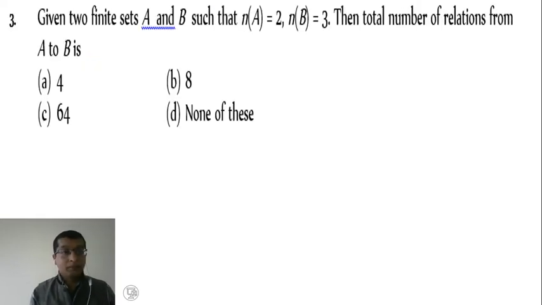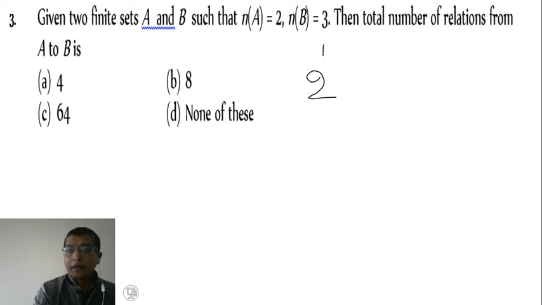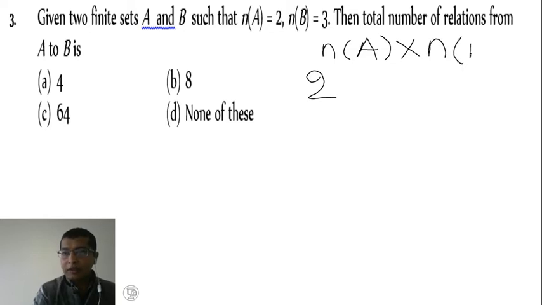Right. Next, third example: given two finite sets A and B such that n(A) equals 2, that is the cardinal number of set A equals 2, n(B) equals 3, cardinal number of set B equals 3, then the total number of relations from A to B is... The total number of relations is given by the formula 2 raised to n(A) times n(B), since it is a relation from A to B, so I write n(B) here like this.